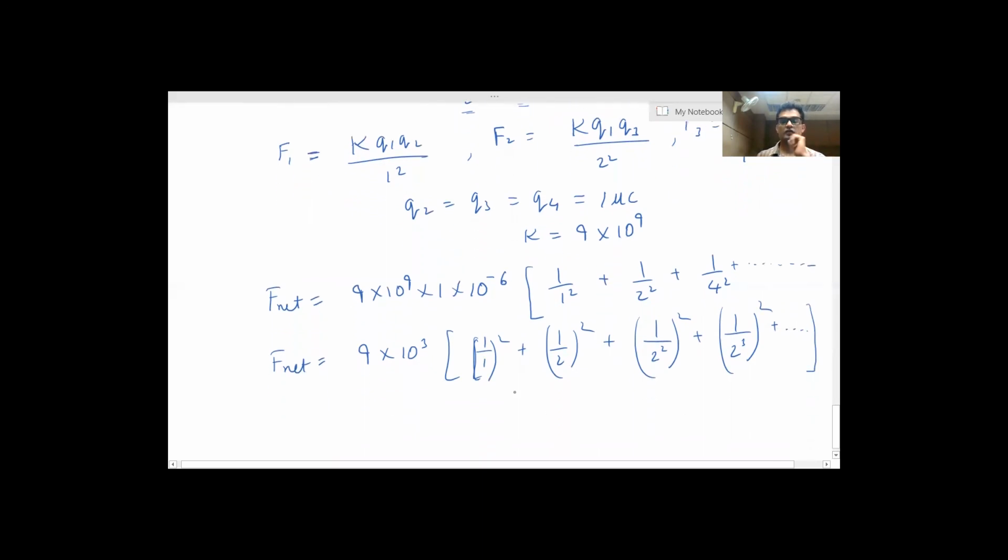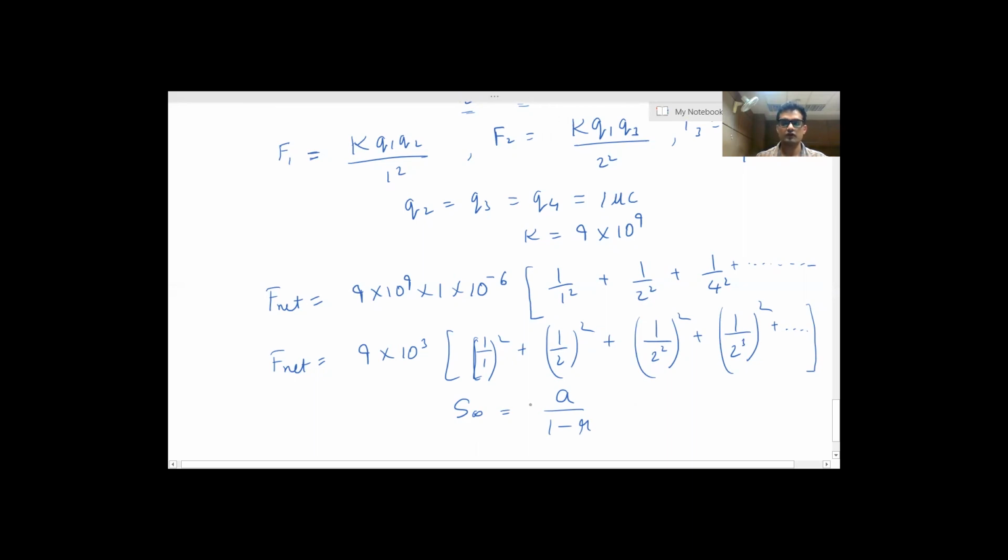And we know that the sum of an infinite GP is A upon 1 minus r. Here the common ratio is 1 by 4, sorry. Here we can see that this is 1 by 2 square, so the first term is 1 and the common ratio is 1 by 4.